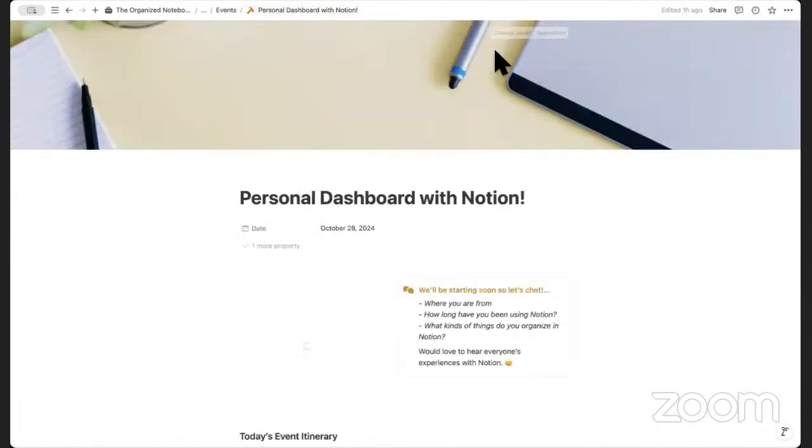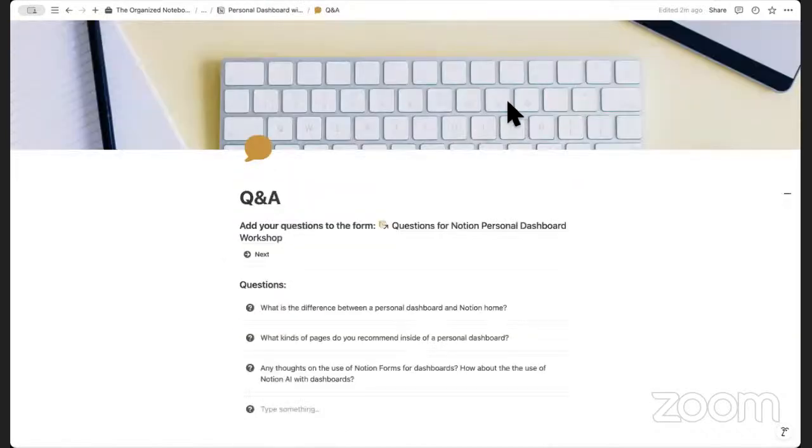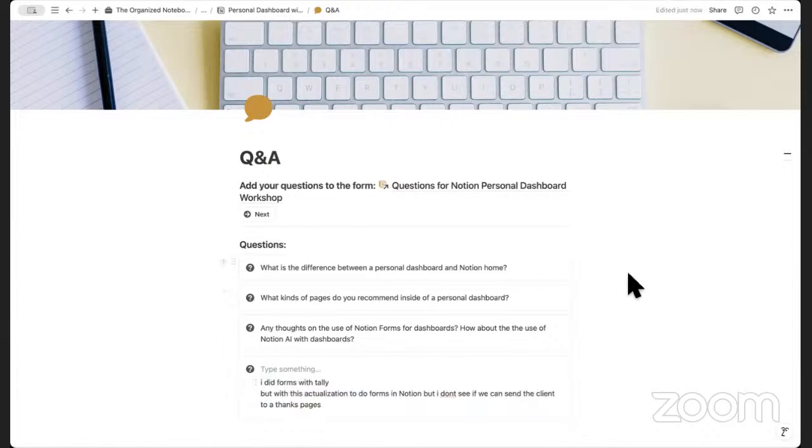So the next question from Barb's Digital. Let's go ahead and also paste this one in. You did forms at Tally, but with this actualization to do forms in Notion, I don't see if we can send the client to a thanks page as Tally does with Notion. So there are still some limitations inside of Notion forms.